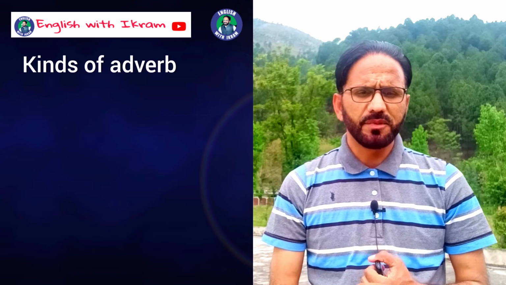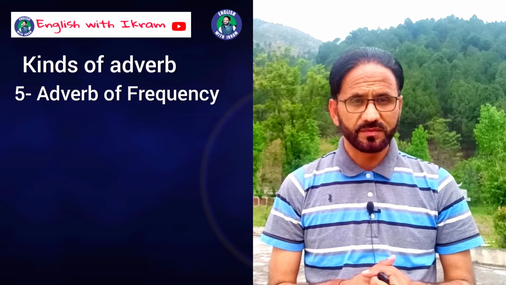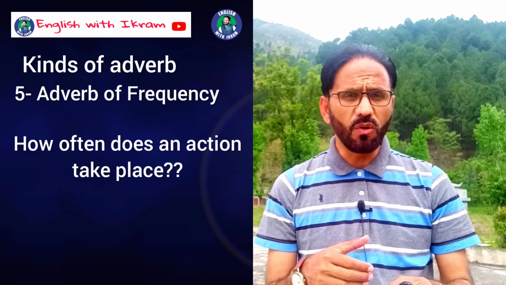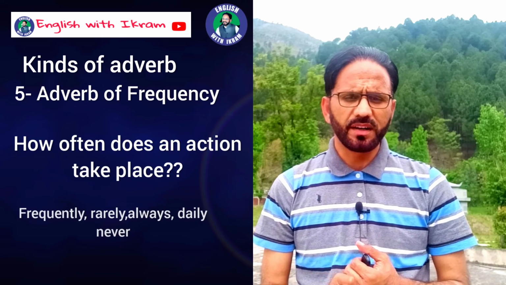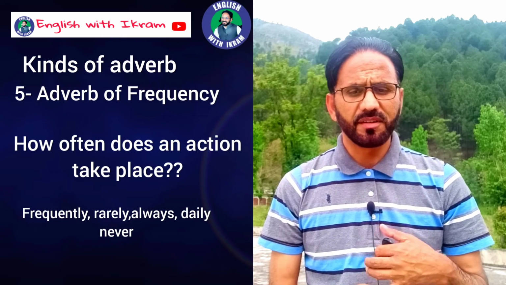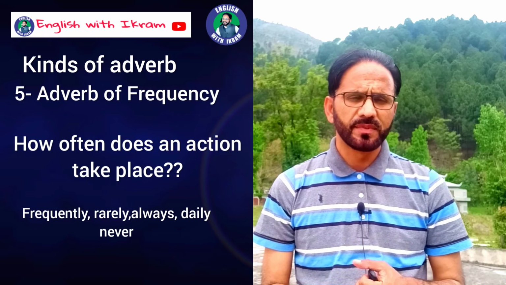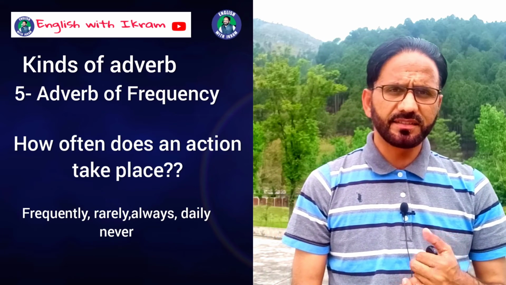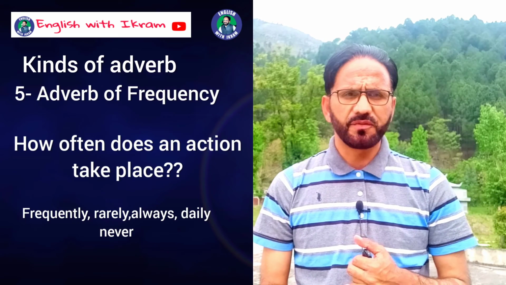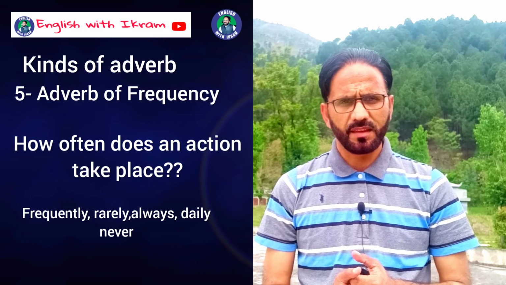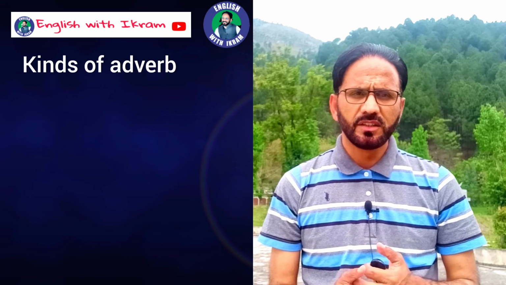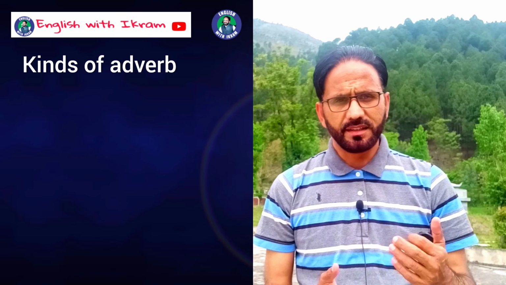Then kind number 5 is adverb of frequency. Adverb of frequency tells us how often does an action take place. Often, frequently, seldom, rare, normally, usually. He often visits his friends in the evening. I frequently go to play cricket in the evening. So these are adverb of frequency. How often, how frequently does an action take place? These are 5 different kinds, though I have already discussed adverb. So after these kinds, adverb would be more clear to you.